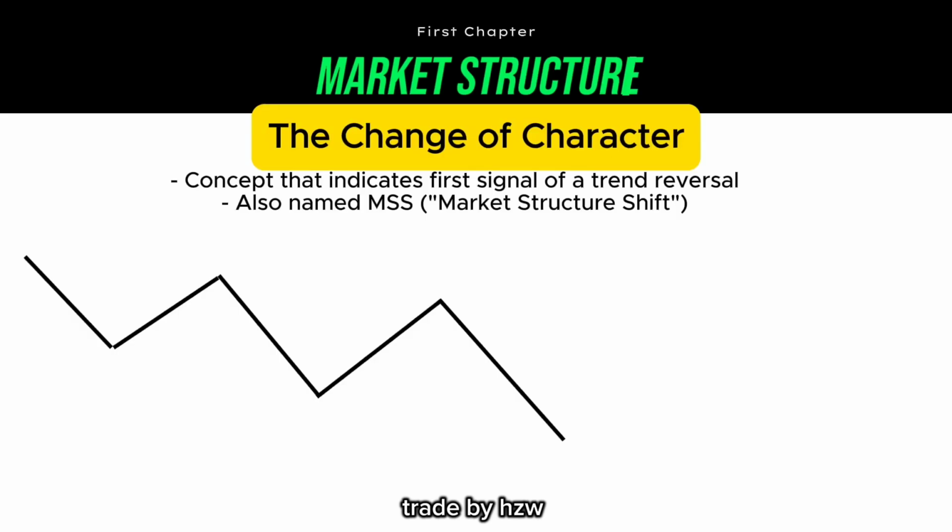It happens when the price doesn't manage to break the last lows, and it breaks the last high, indicating the first signal that the market could reverse from a downtrend into an uptrend. But be careful, as the change of character is not a confirmation.